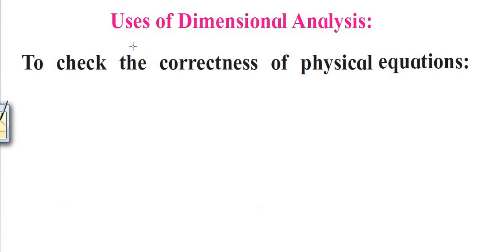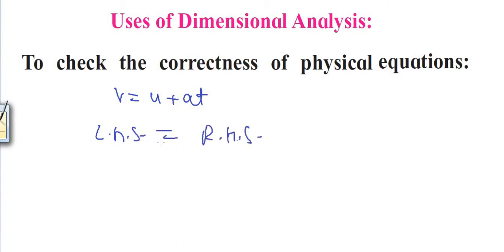Now the uses of dimensional analysis. First use is to check the correctness of a physical equation. Consider an equation like V equal to U plus AT. We want to check its correctness using dimensional analysis. Then according to the principle of homogeneity, dimensions of left hand side must be equal to dimensions on right hand side. Then and only then can we say that the given physical equation is correct according to dimensional analysis.